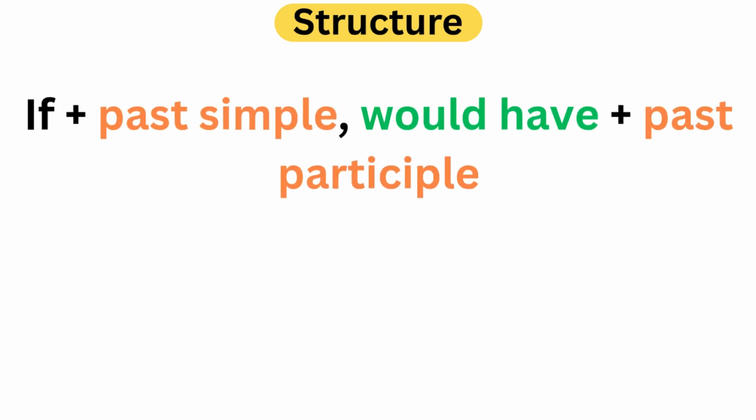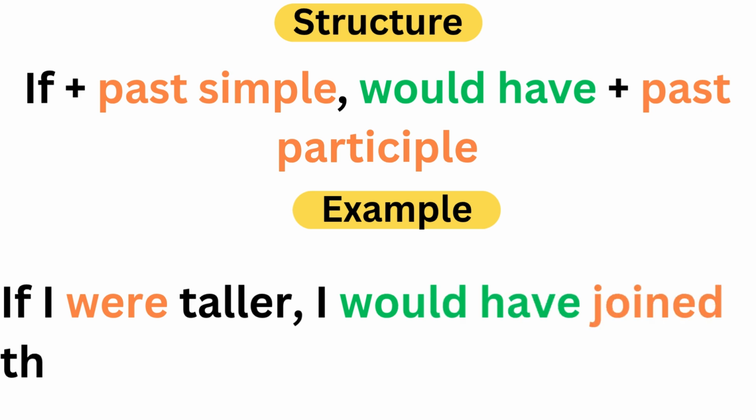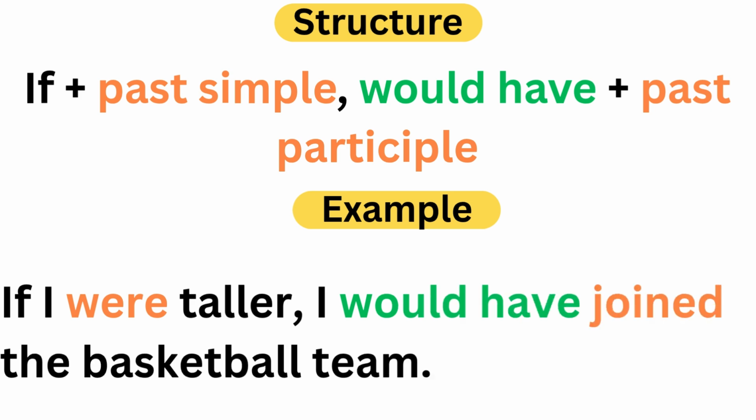Structure, when a present unreal situation explains a past result will be, if plus past simple, would have plus past participle. Example, when a present unreal situation explains a past result will be, if I were taller, I would have joined the basketball team.